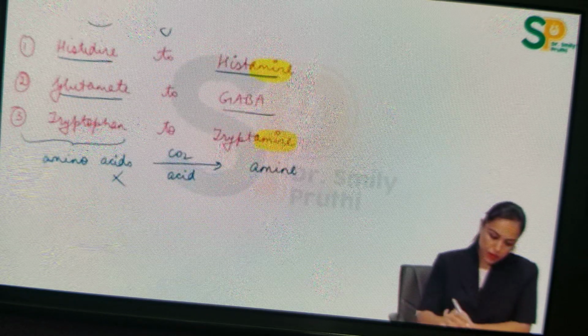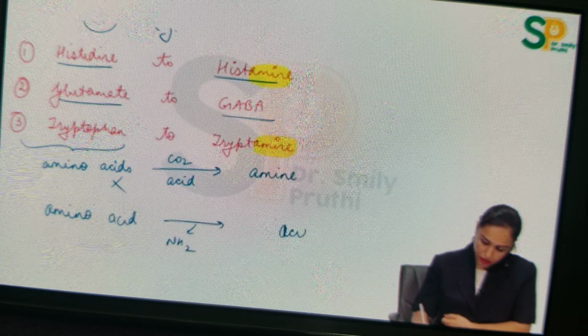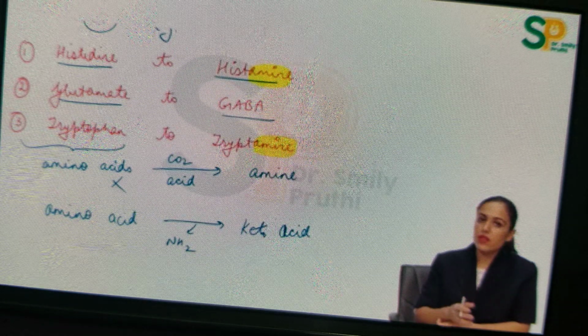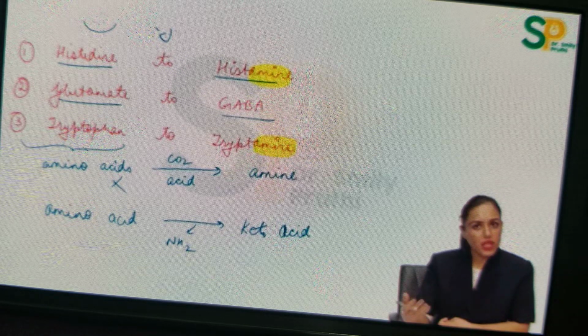And also tell me, from an amino acid, if the amino group is removed, then we are left with an acid, and this acid has a keto group in it, known as a keto acid. So I summarize: from an amino acid, if acid is removed, then we are left with an amine. If from an amino acid, the amino group is removed, then we are left with a keto acid, right?